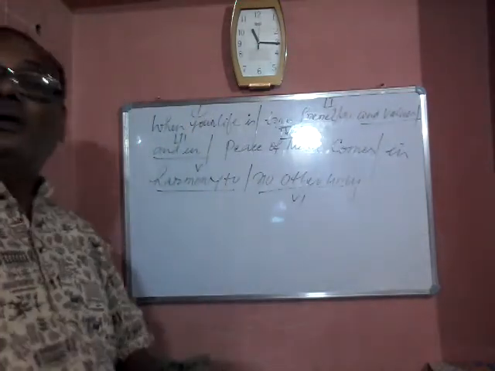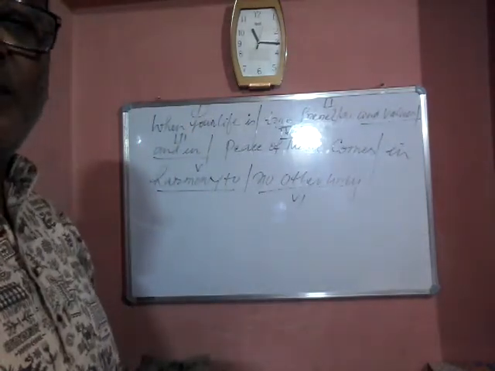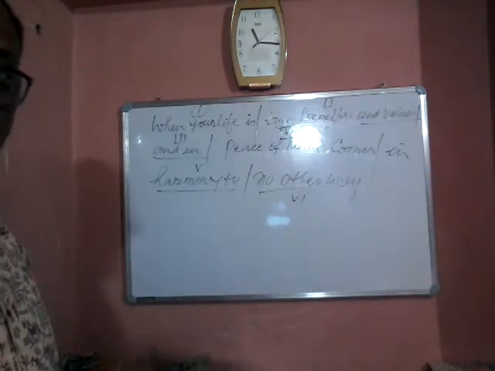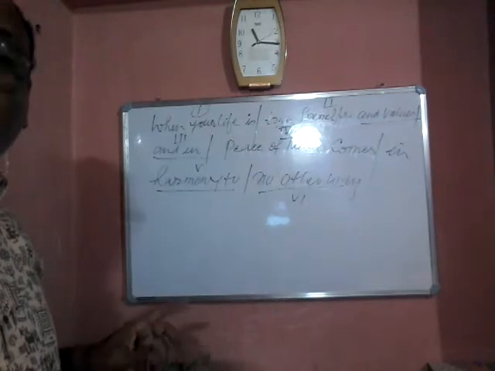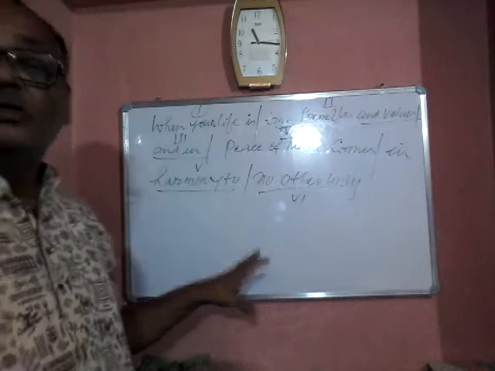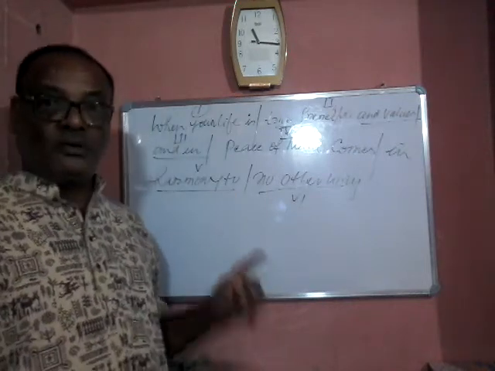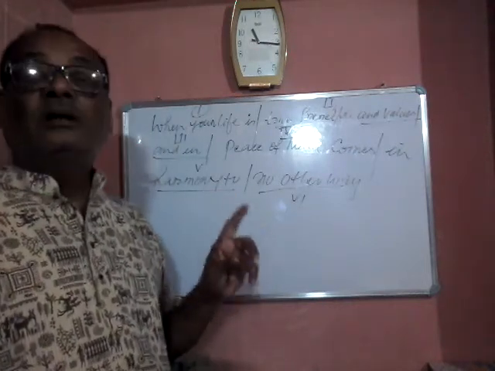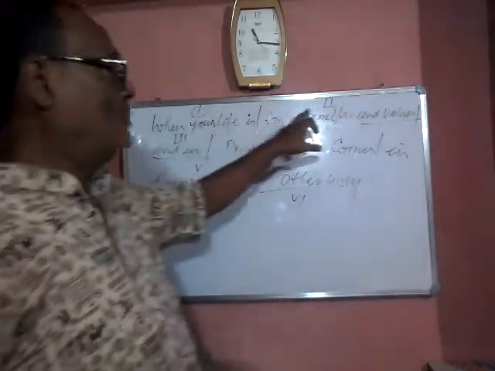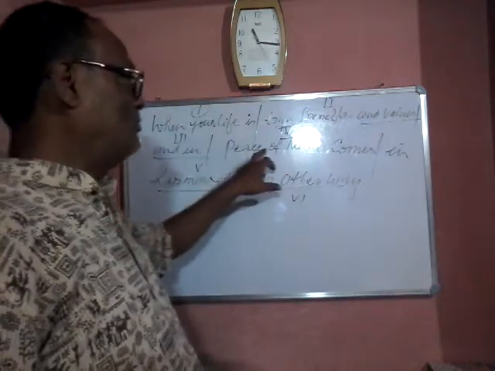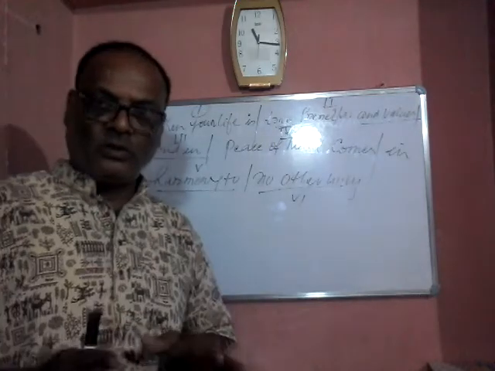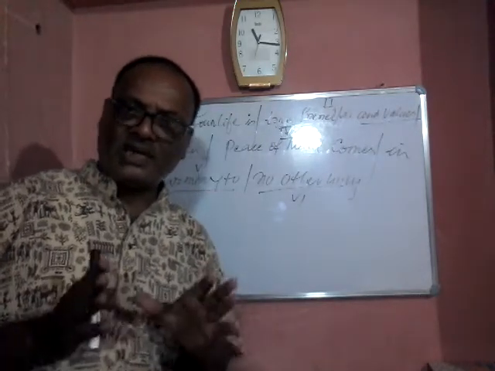Now what is the second step? Give numbers to the given phrases, like the numbers that I have given, so that you are able to count how many phrases are given. Number 1, number 2, number 3, number 4, number 5, number 6. So six phrases are given.